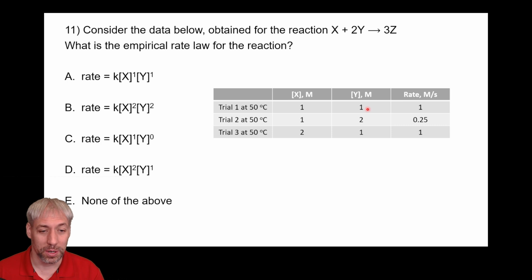Which again is weird, but it's basically saying 1 over y squared is what it would look like. And if you double the concentration of y, you're making it 1/4, which is weird, but this does happen sometimes. And so there are certain scenarios where algebra might be easier than the inspection, but inspection gets you the answer as well. In this case, y doubles, the rate decreases fourfold, and so that happens when y to the -2 and x to the 0. So the overall rate law is rate is equal to k times the concentration of x to the 0 and y to the -2.